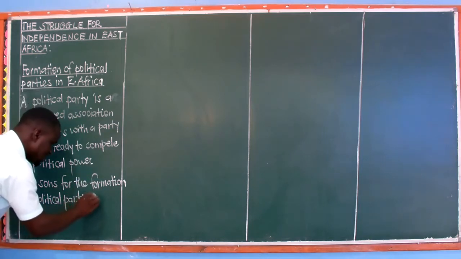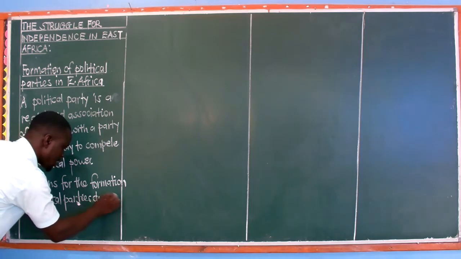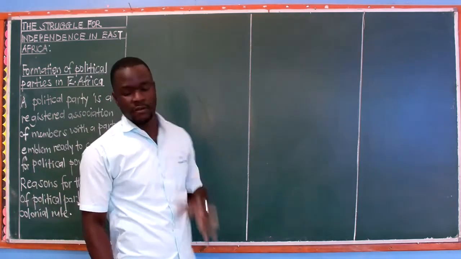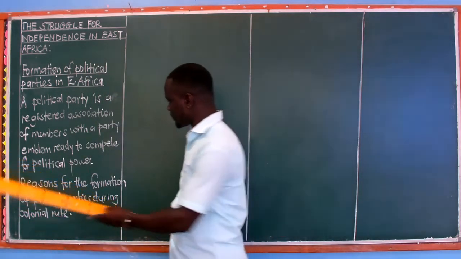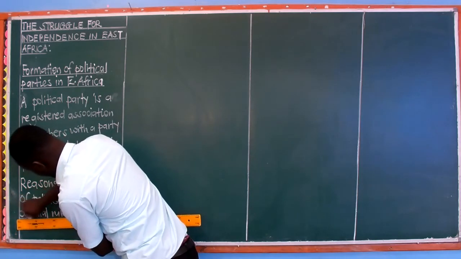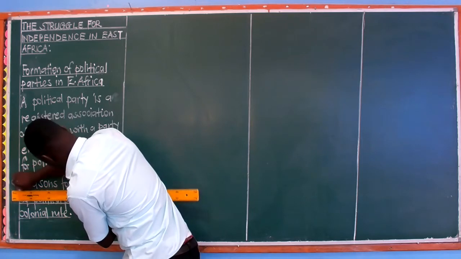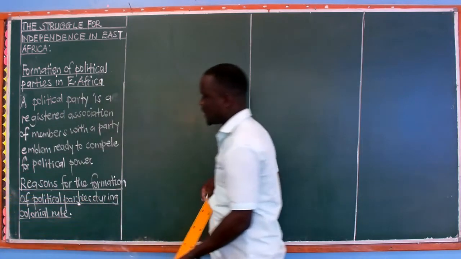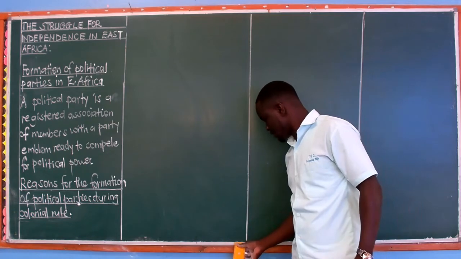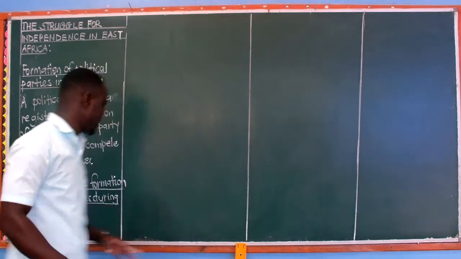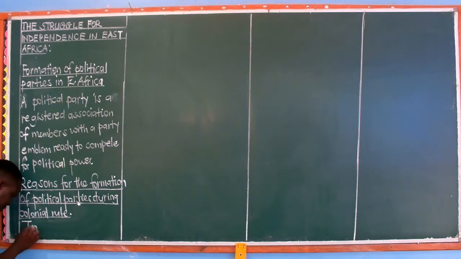Here we are looking at during colonial rule, which means at the time the colonialists were ruling these people in East Africa. What were the reasons for the formation of these political parties? So that is our subheading, reasons for the formation of political parties. The first and the strongest reason was to demand for independence.